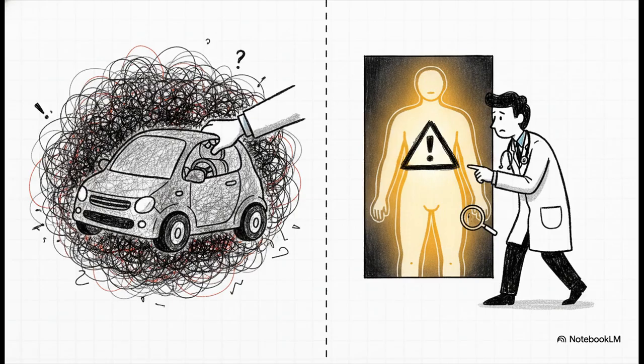If a self-driving car rolls up to a bizarre, blocked-off intersection it's never trained on, it has to experience a spike in epistemic uncertainty. That mathematical doubt is the exact trigger that tells the car, hey, slow down, or hand the wheel back to the human. And if a medical AI hits an ambiguous scan, accurately measuring its own uncertainty is literally the difference between making a fatal misdiagnosis and flagging a doctor for a second opinion.